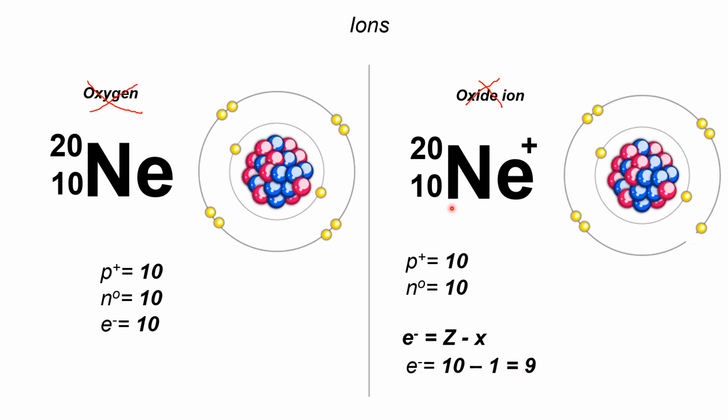So 9 na yung number of electrons. Like in the neutral neon, there are 10 electrons, right? 2, 4, 6, 8, 10. Whereas in the ionic form, nakuhaan og isang electron. 2, 4, 6, 7, 8, 9. So this corresponds to the 9 electrons na gikuha nato based on this formula or equation.